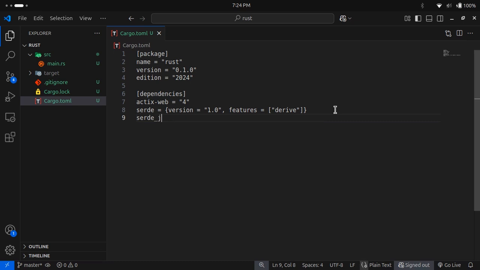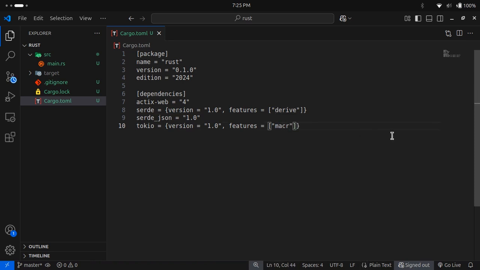Now next we need serde_json. The reason is that we will be handling our JSON data in Rust, so we need this package also. Next is Tokio, which is needed to render data. These are the four packages, and the version is the same, but the features will be different. So let me copy it.